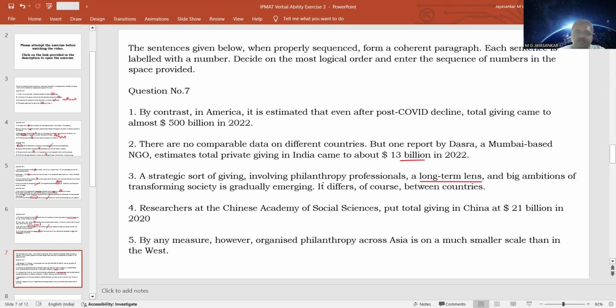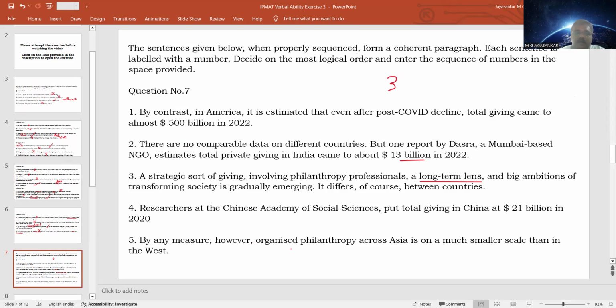So this seems to be a good opening sentence because it talks about the idea that is stated in the passage. For the time being, we will keep three as the opening sentence. Then, researchers at the Chinese Academy of Social Sciences put giving in China at 21 billion. All the other sentences are talking about donations made by various countries: first India, then China, then America.